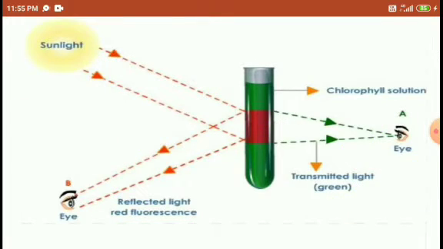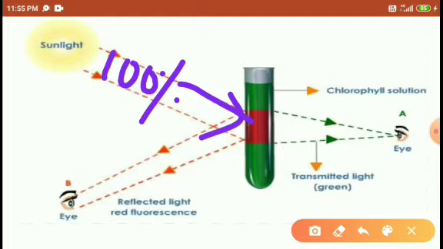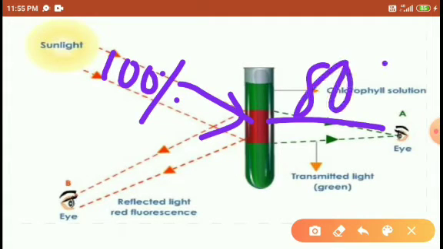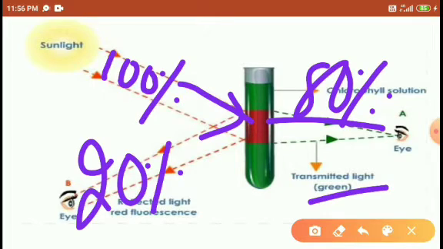So why does this happen, students? Because when 100% of the light is incident here, 80% of the light is transmitted and the remaining 20% is reflected, right? So the transmitted light is 80%, and due to the presence of its wavelengths it looks green, right? And the reflected light's wavelengths look red.